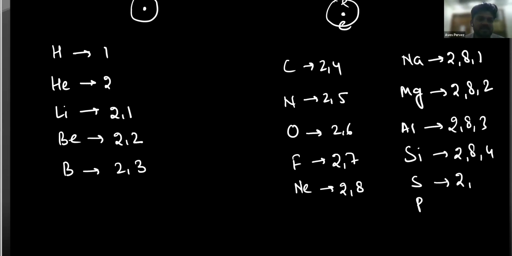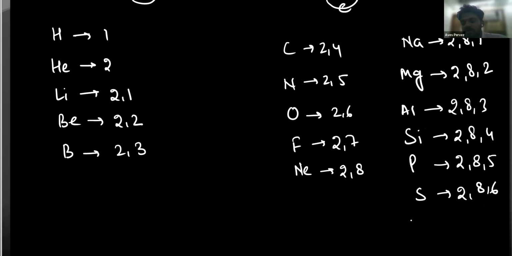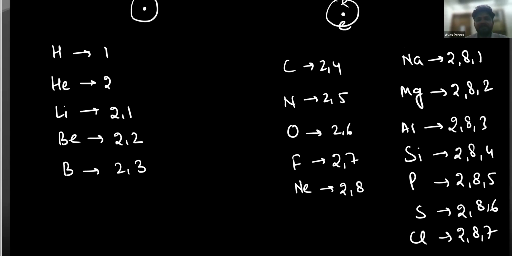This is 2, 8, 3, this is 2, 8, 4, this is 2, 8, 5, 2, 8, 6. Sulfur is 2, 8, 6. So here phosphorus comes before sulfur. Phosphorus, then sulfur. This is 2, 8, 5, then this is 2, 8, 6, and then 2, 8, 7 is chlorine, and then again argon will come to 2, 8, 8.